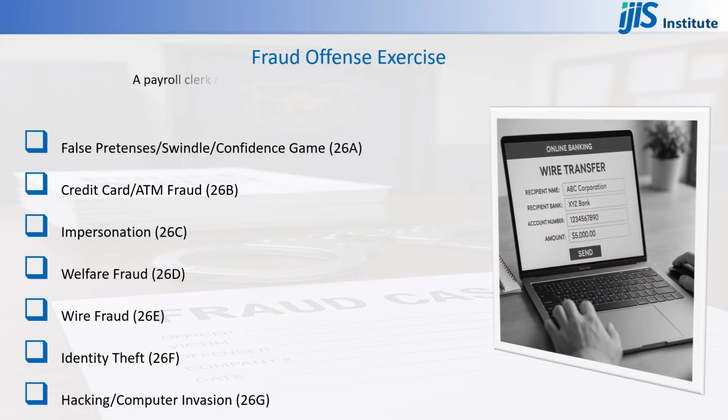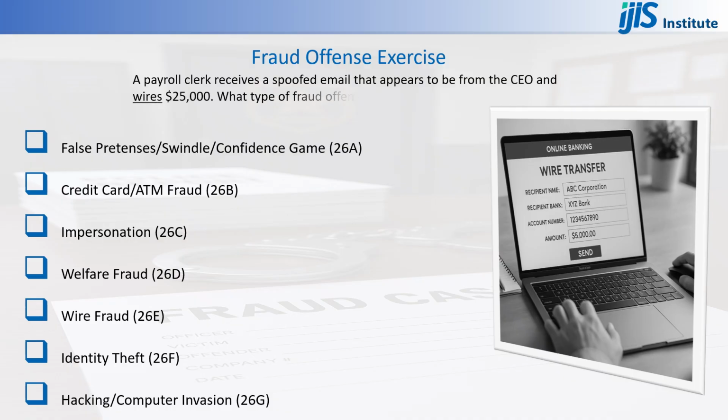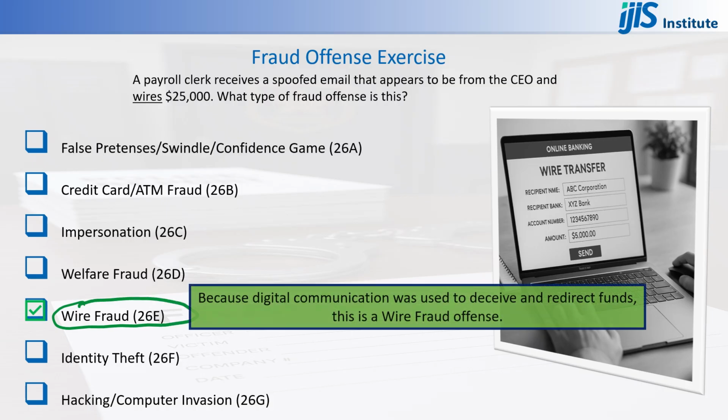A payroll clerk receives a spoofed email that appears to be from the CEO and wires $25,000. What type of fraud offense is this? Wire fraud. Because digital communication was used to deceive and redirect funds, this is a wire fraud offense.